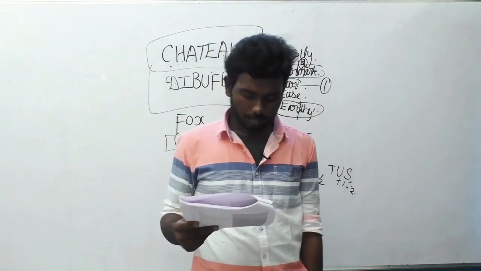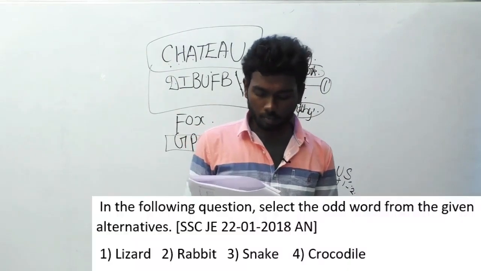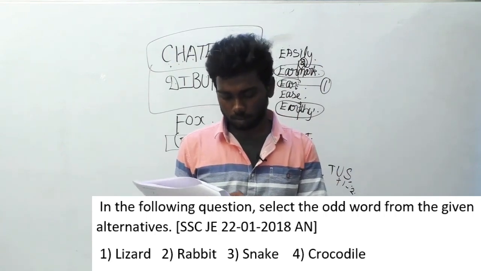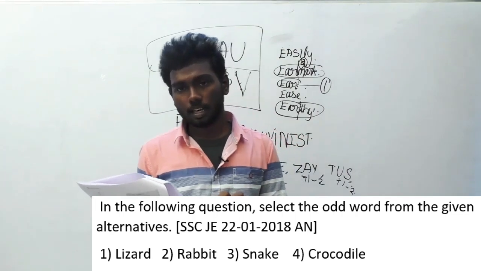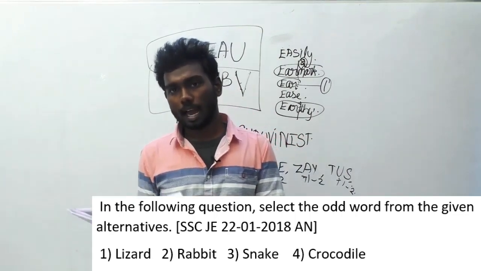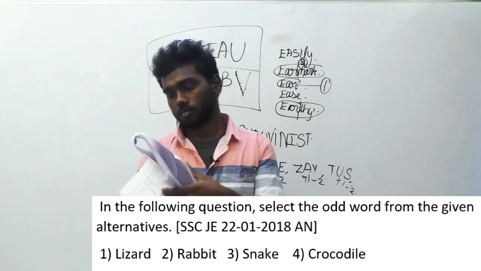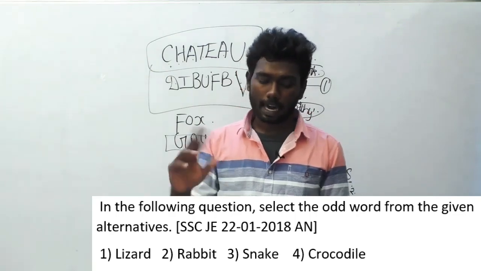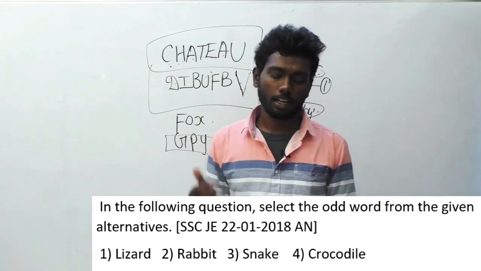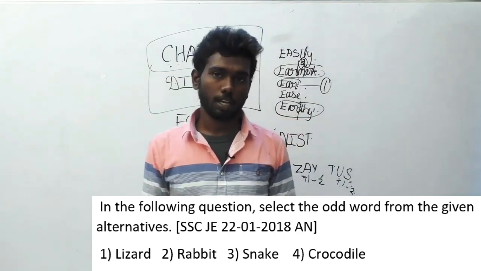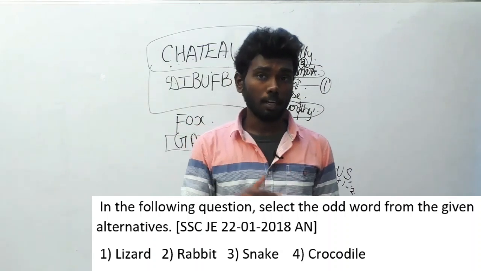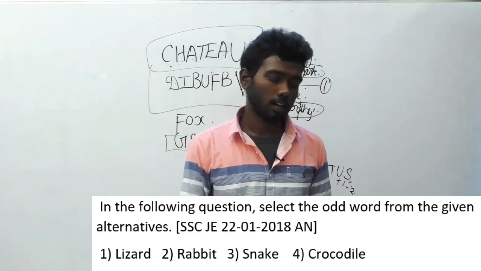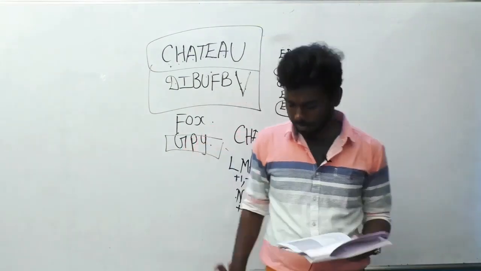The next thing is question number 196. In the following question, select the odd word from the given alternatives. You have to find the odd word out. This question was asked in SSC JE 22/1/2018 afternoon session. The options are option A, lizard, option B, rabbit, option C, snake, and option D, crocodile. If you check each and every option closely, you can find that except option B, rabbit, all the other things are reptiles. So rabbit is the odd one here. So, the answer is option B, rabbit.